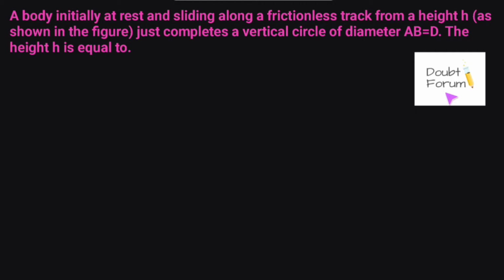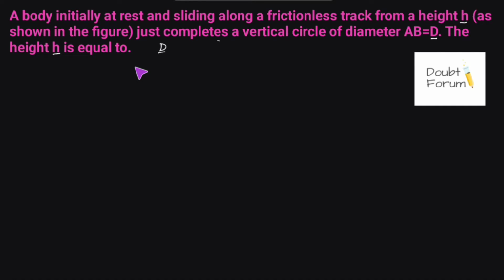Today we are going to take another question of physics. Let us read it out. A body initially at rest and sliding along a frictionless track from a height h just completes a vertical circle of diameter AB equal to d. The height h is to be calculated in terms of diameter d. So we have four options here.